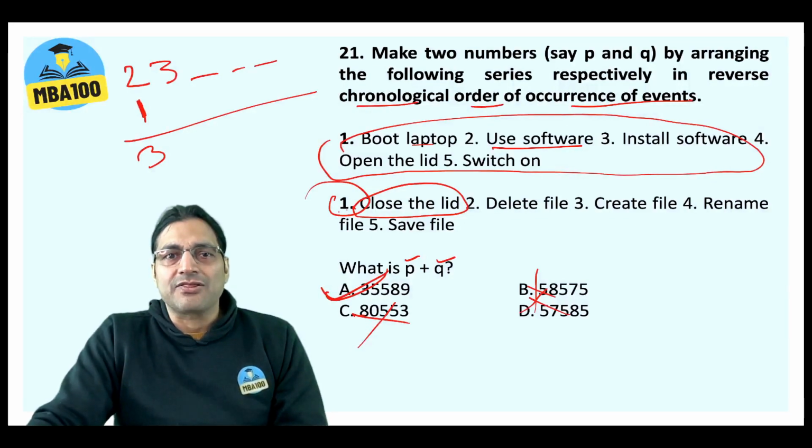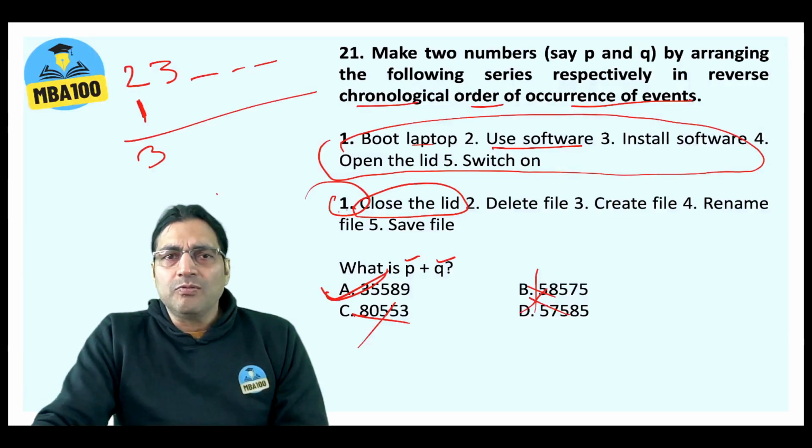But wait, there is a catch. When we did it in the examination hall, we marked A as the answer. We marked a few of the answers. But when we started analyzing this, we found all the options to be incorrect. And we will tell you why.